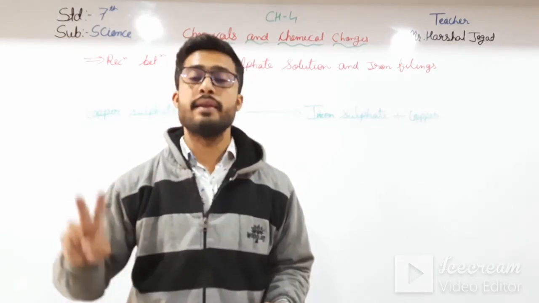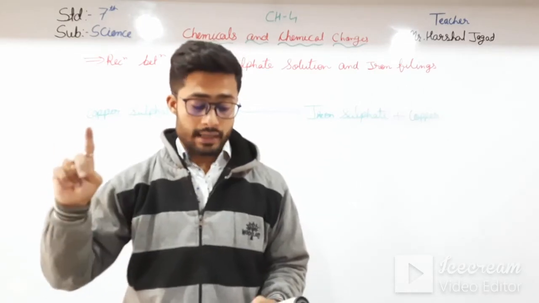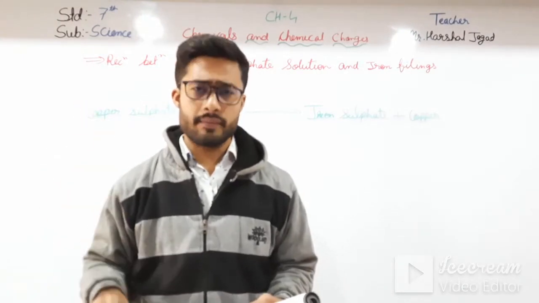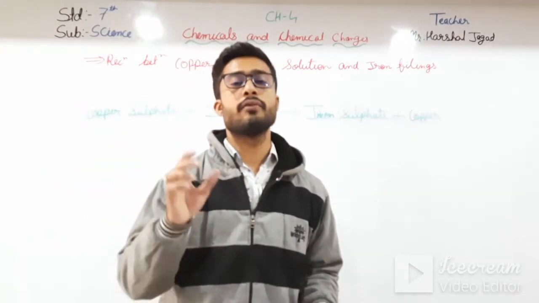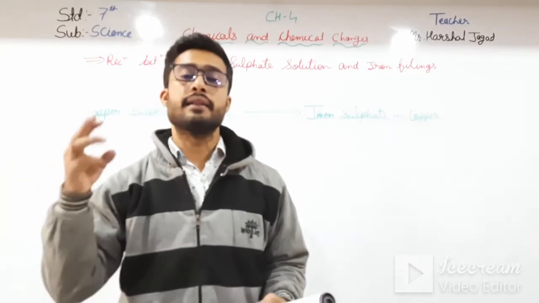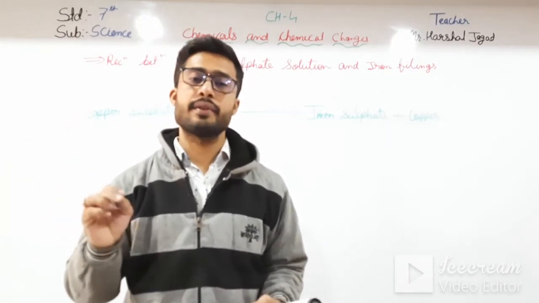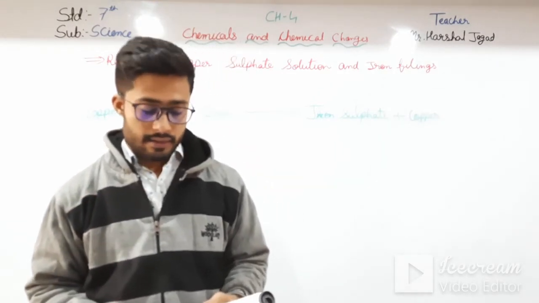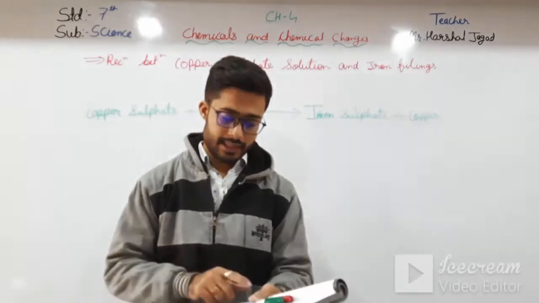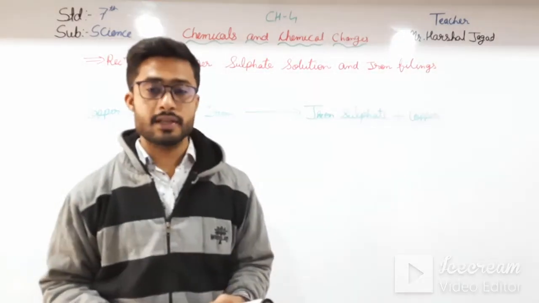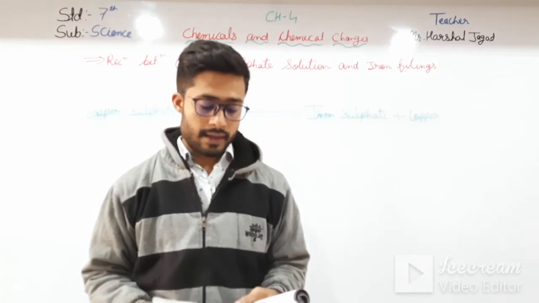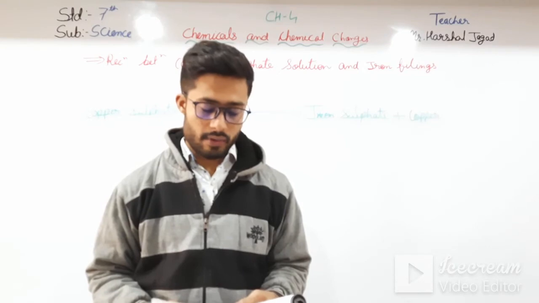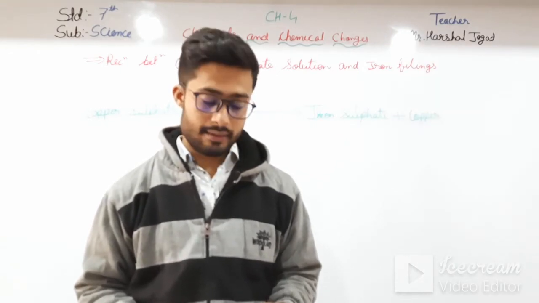Means in test tubes A and B, there were the iron fillings and zinc metal. Means in those the solution will become colorless, and in the third test tube, in that it was magnesium ribbon, in that the solution color will be what? It will be sea green. Okay, sea green means you can see the picture in the previous page, that is sea green color. Okay, then afterwards copper metal can be observed either as brown precipitate or as coated on the unreacted metal.